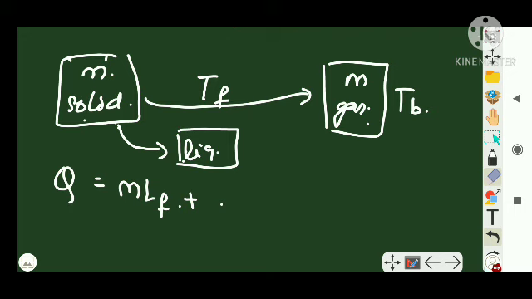So first, the solid was at some temperature, and the liquid is at the same temperature once the conversion has happened. Now I have to increase the liquid's temperature from T_F to what temperature? T_B, right? So I am raising the temperature, so there is a delta T, right? So that means Q, when I convert the liquid to the liquid's boiling point.